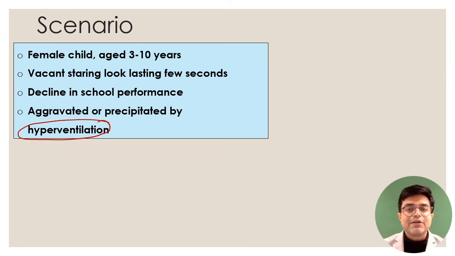What is hyperventilation? One thing is rapid breathing, fast breathing. What is fast breathing? Where the rate is increased. This is called rapid breathing, right? What is hyperventilation? Where the rate and depth both are increased. For example, somebody breathing like this.